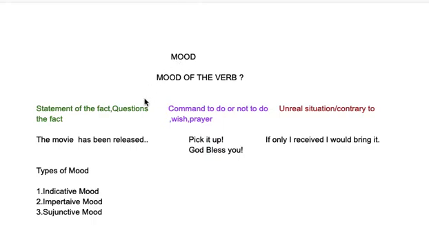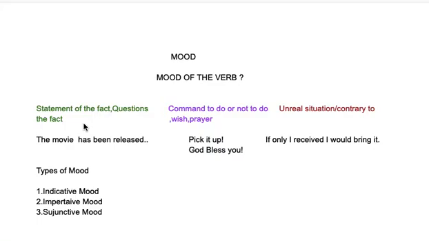Now, when we talk about mood, it is to do with verb. We have to ask what is the mood of the verb? Is it just a statement of the fact, or are we asking a question? If it is a statement of the fact or just a question, then it comes under one section of mood.